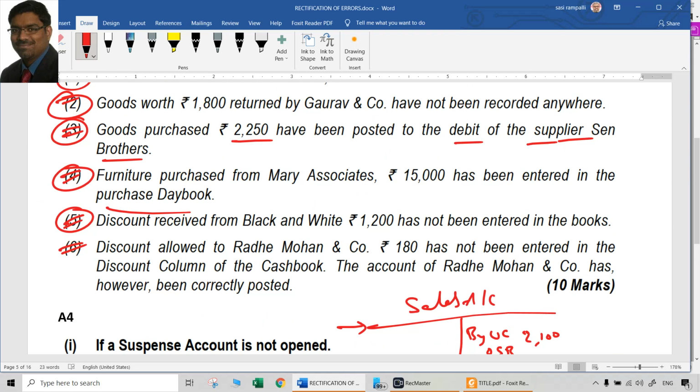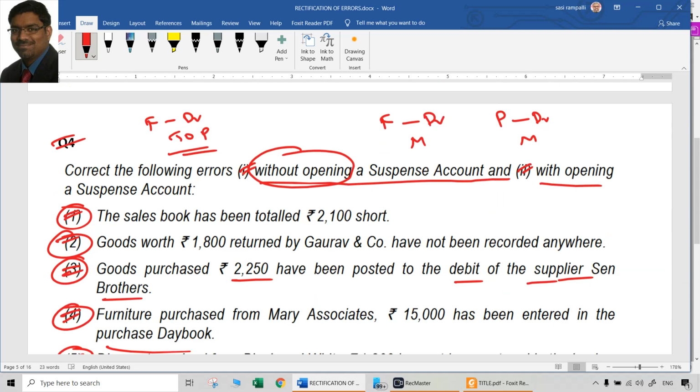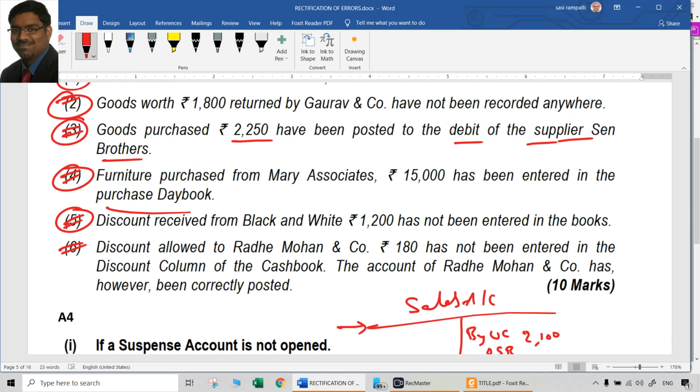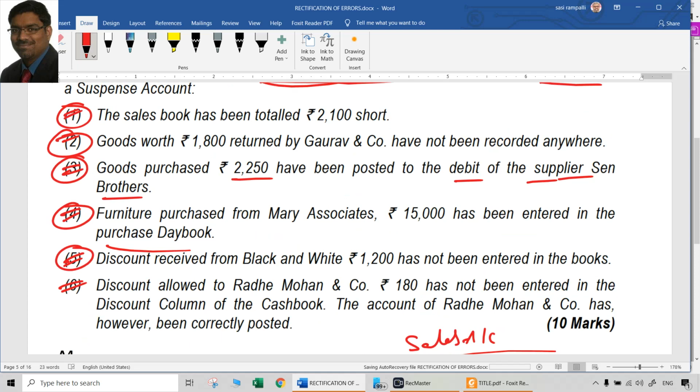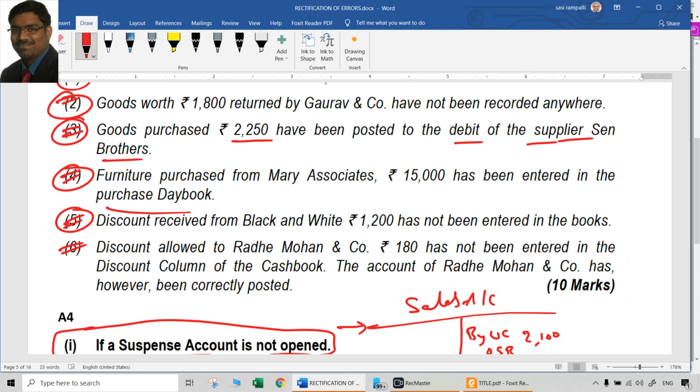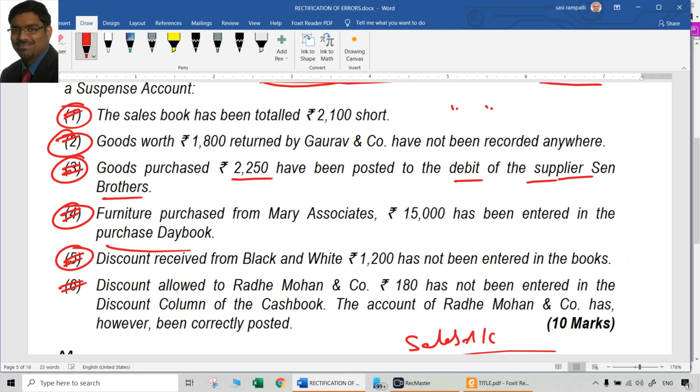But you have to write that. Don't write smartly that it will be the same. It's a 10 marks question. How do you get 10 marks without writing entries? So you have to present it like this only. If a suspense account is not opened, you have to show all the things one by one, 6 points. If the suspense account is opened, you should show all the items one by one, 6 points. Then you will get 10 marks. So don't say 'same as above' or 'ditto ditto'. These things should not be done. You have to write it again.